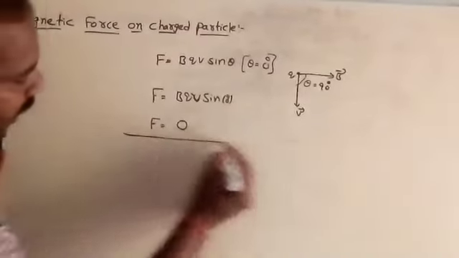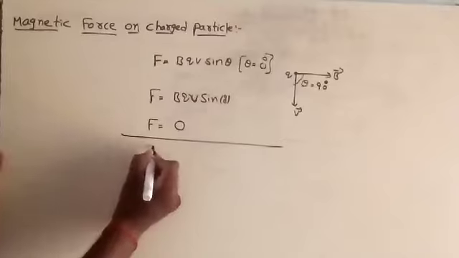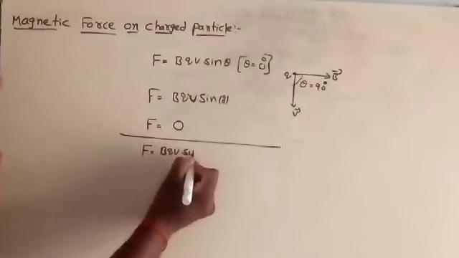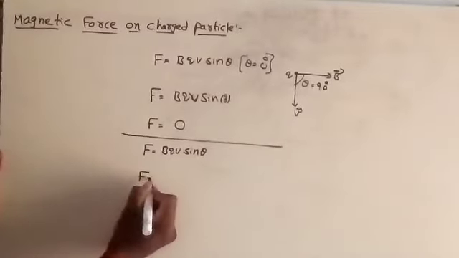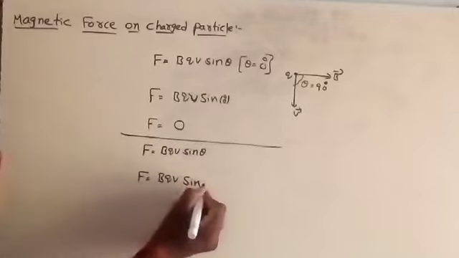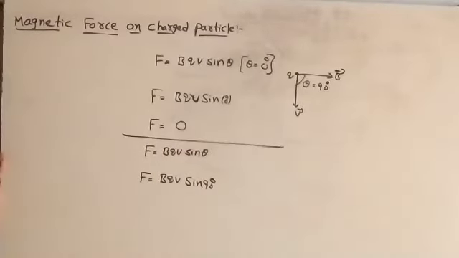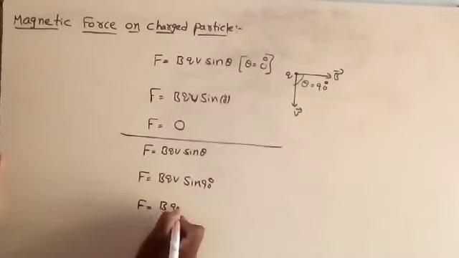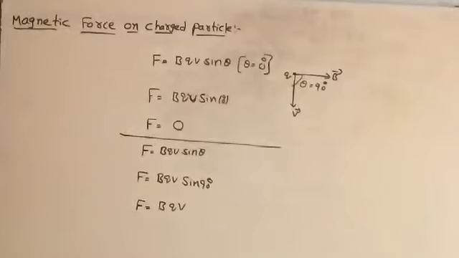If theta is equal to 90, what equation will you get? F is equal to BQV sin 90. We already know the value of sin 90 is equal to 1. Then the force will be maximum. In such a case, F is equal to BQV.